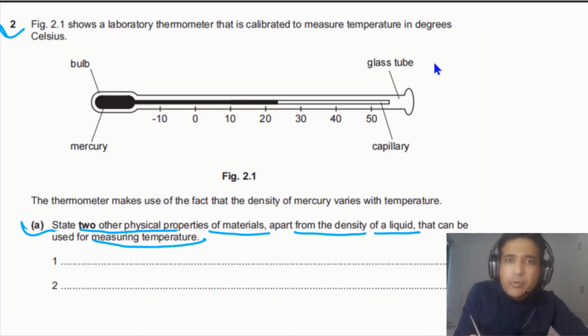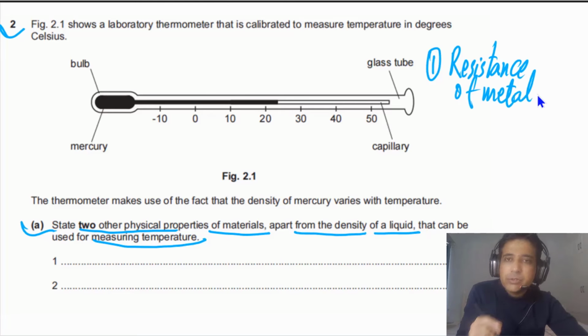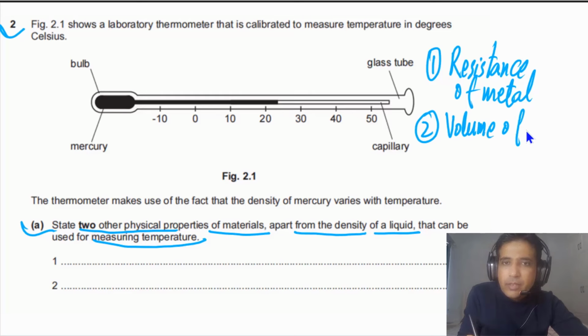And thermometric properties we have, for example, resistance of a metal. Because the resistance of a metal changes with temperature, we can also use resistance of a metal to make a thermometer. We can also use volume of a gas at constant pressure.